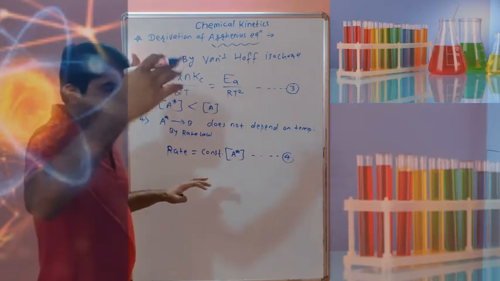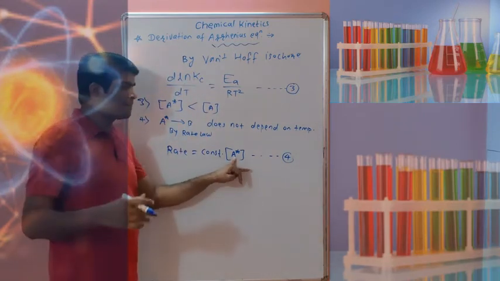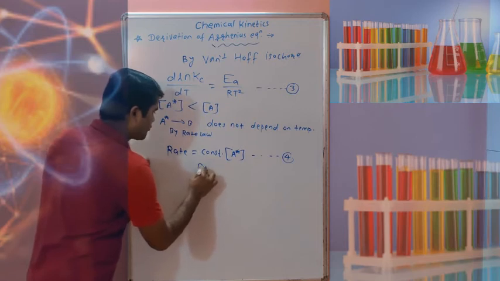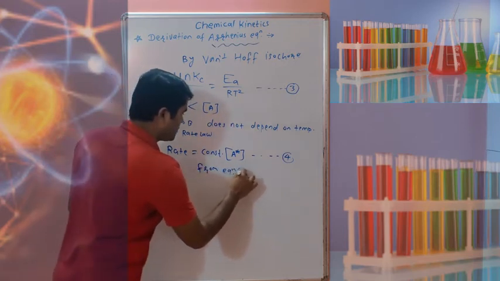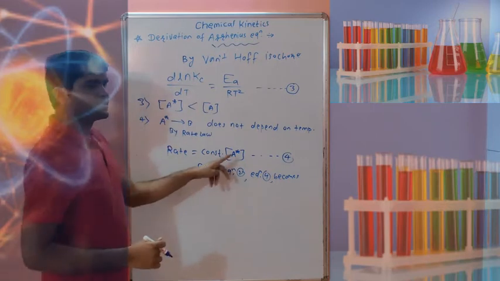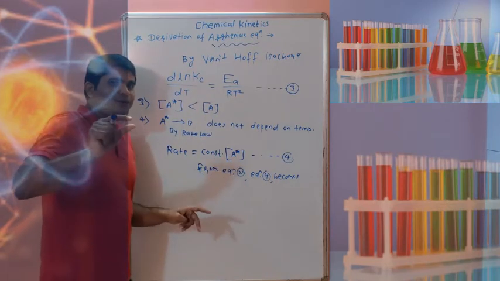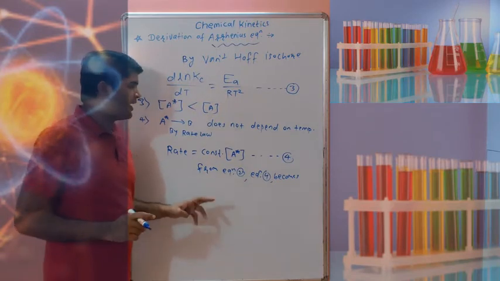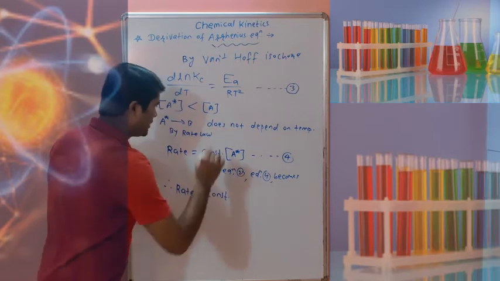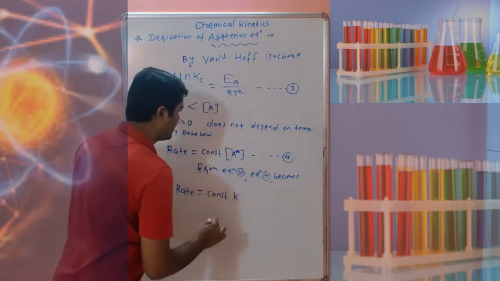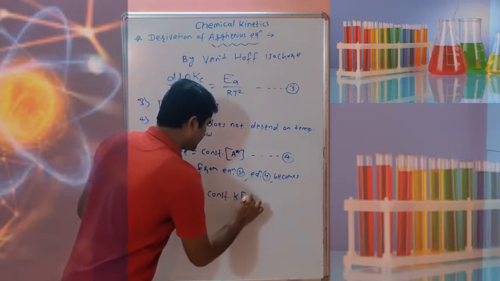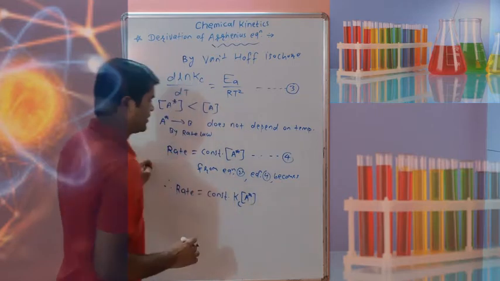So this is our equation number 4. Now observe equation number 2. So from equation 2 and 4 we can say, that equation 2 gives the concentration of A star equal to Kc into the concentration of A. So we can write therefore rate is equal to some constant into rate constant Kc, not K. So Kc into A star.